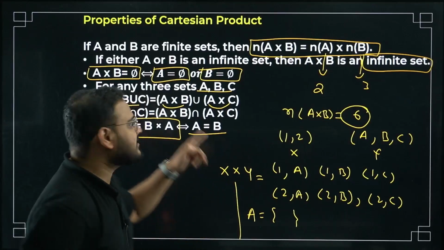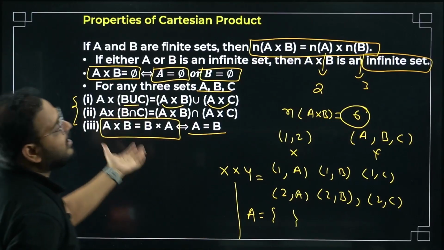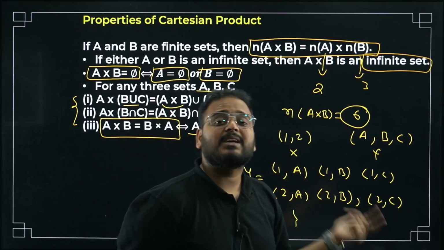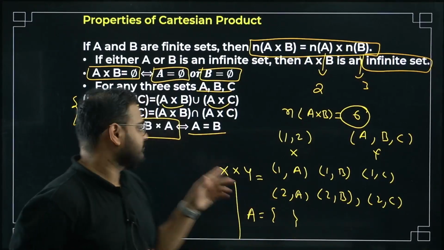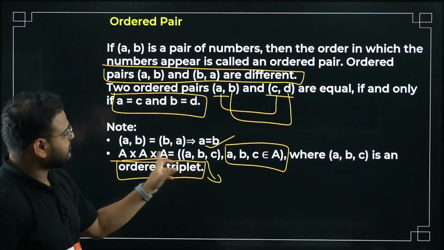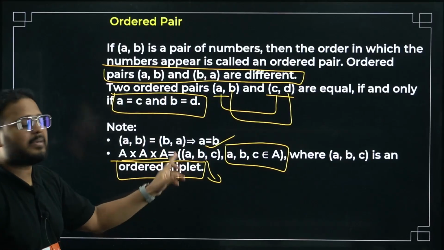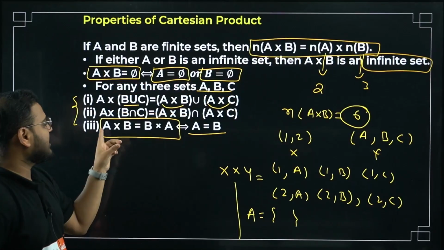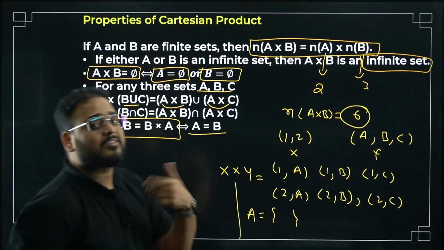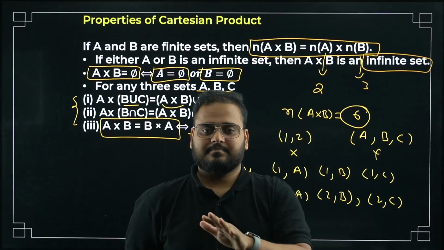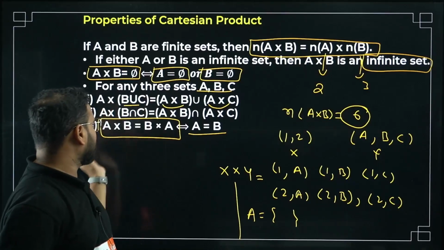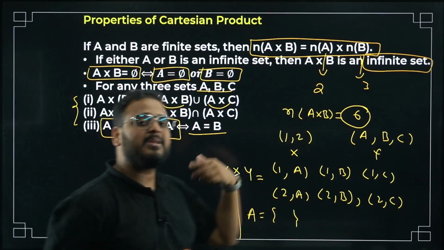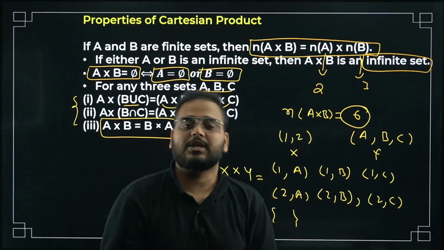We talked about this in the case of elements, but over here I'm saying it in the case of sets, and the property remains the same. Over here, the ordered pairs are the same means the elements are the same. If the Cartesian products are the same, it means the sets are the same. I'll repeat: if the Cartesian products of two sets are the same in reversed order, A, B and B, A, it means the sets are actually equal.